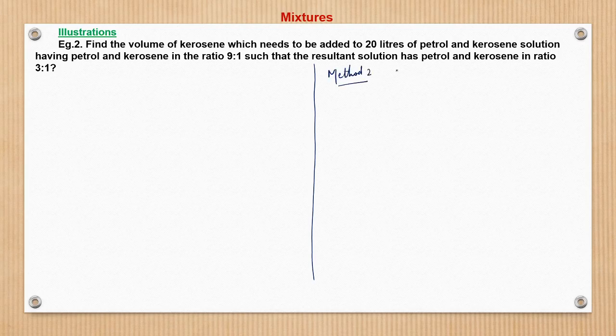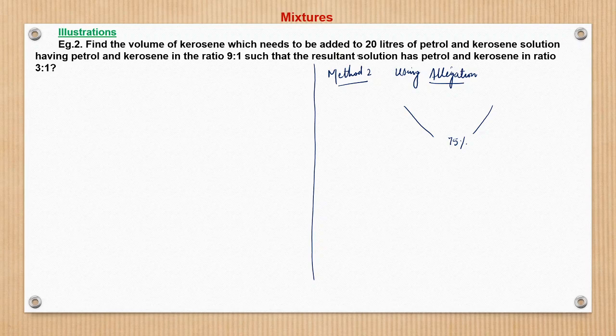Method 2, that is using alligation. So what happens? There are two solutions which are being mixed and the resultant solution is formed. The ratio of the resultant solution we know, so we use the cross method. So it is 3 by 4, which is 75%, right? And we have to find the volume of kerosene which needs to be added.